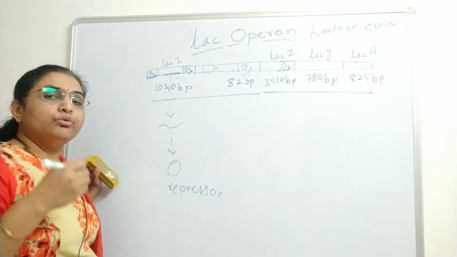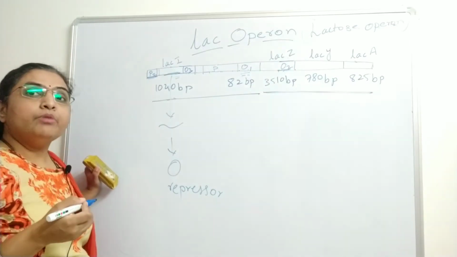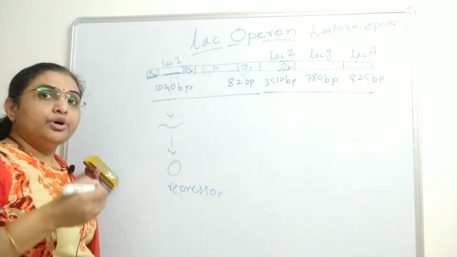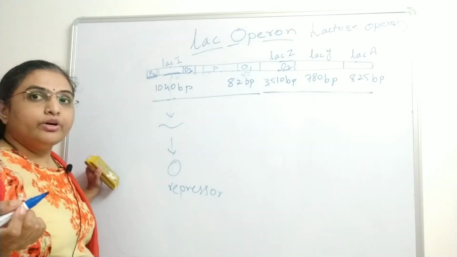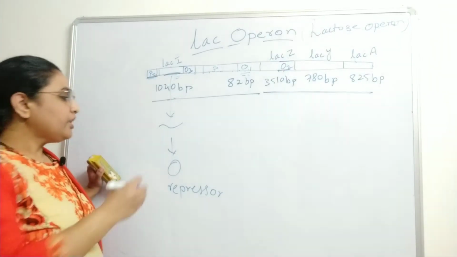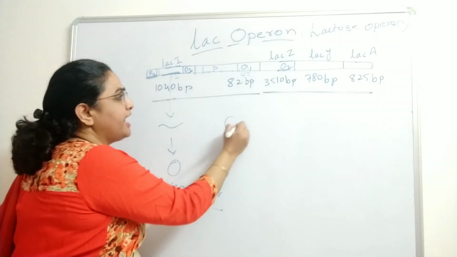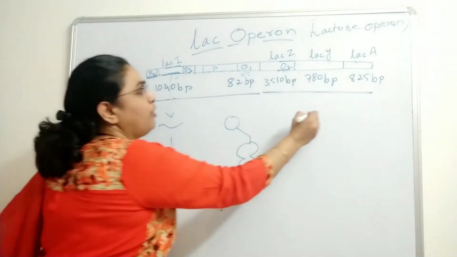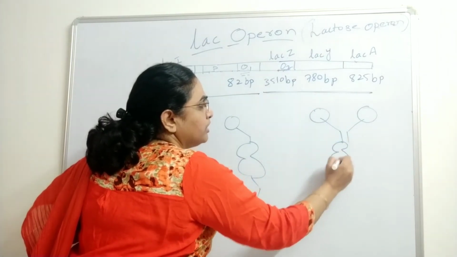So the number of LAC-I molecules present in the cell is at a very low level. At a time, about 10 molecules of the repressor are present in the cell. So why is this so? Due to the weak promoter, and second, the weak 5' UTR of the LAC-I mRNA. Now here this LAC-I is going to encode for the repressor, and that repressor is in the monomeric form, and the monomers are then going to join together to form a tetramer.